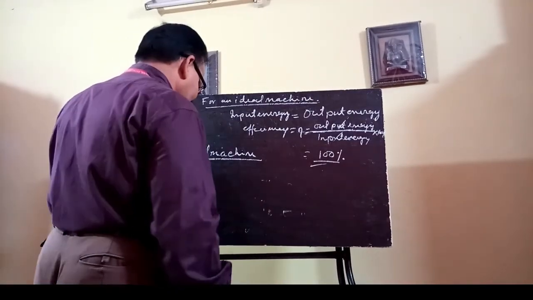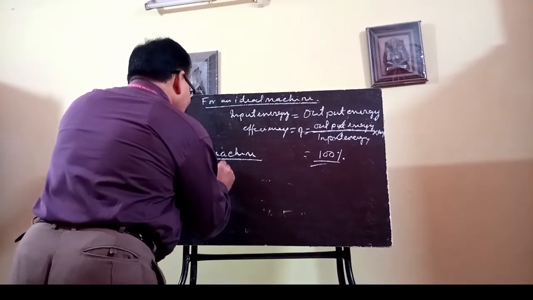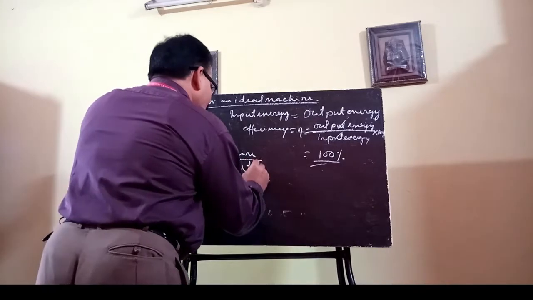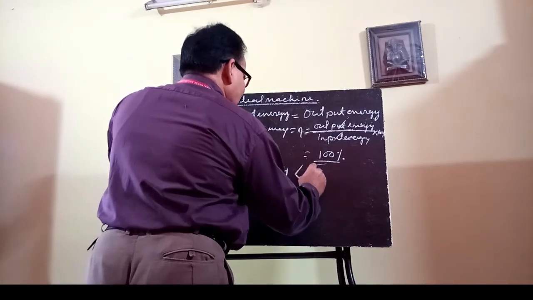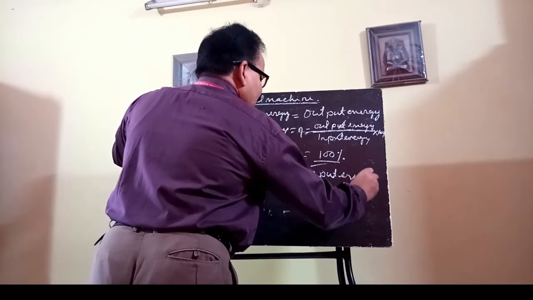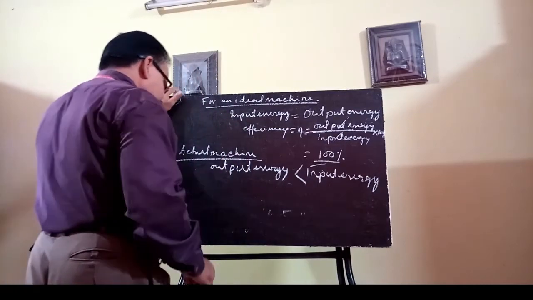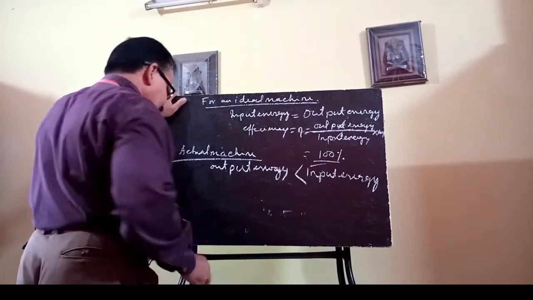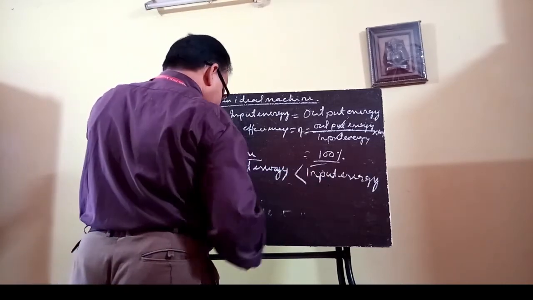So now for an actual machine, your output energy is always less than the input energy. For an actual machine, output energy is always less than the input energy.